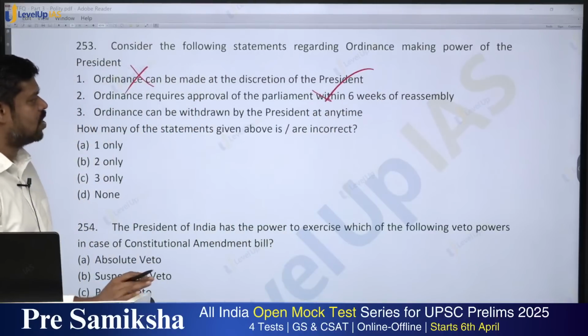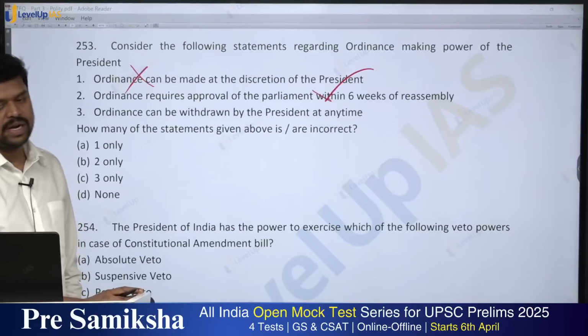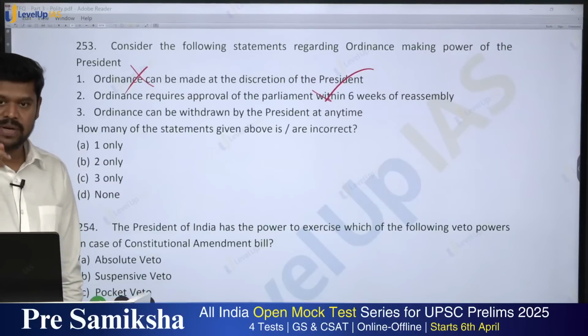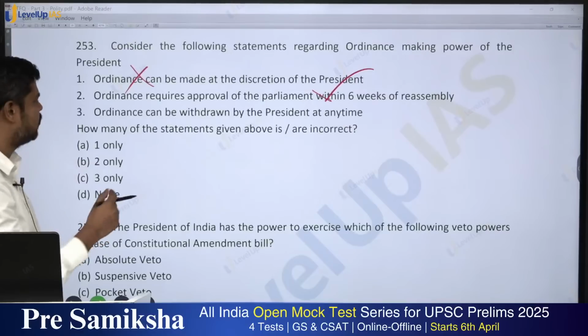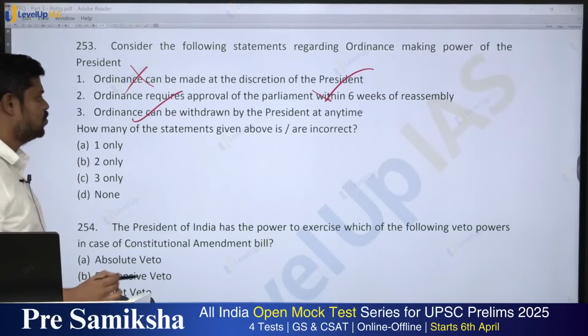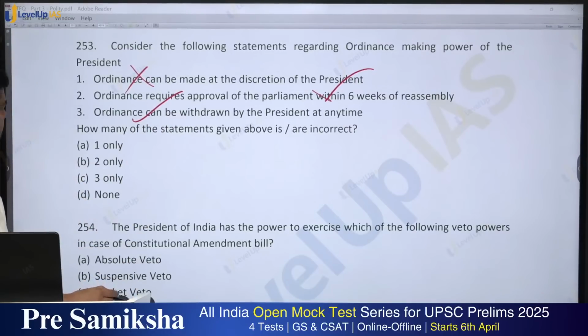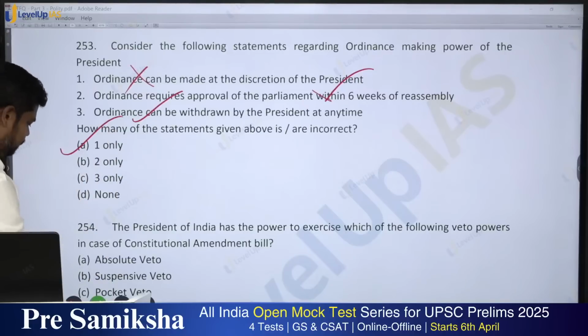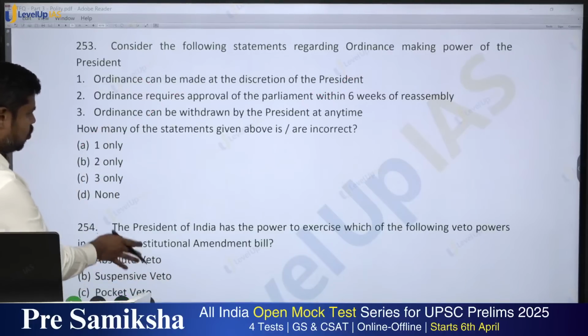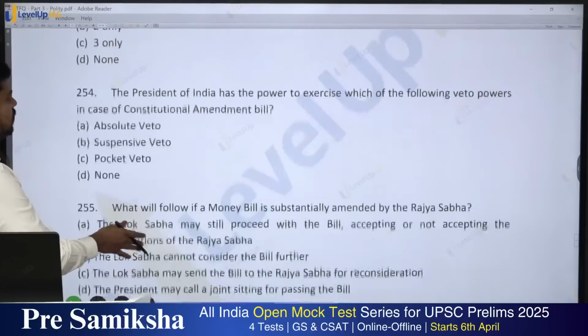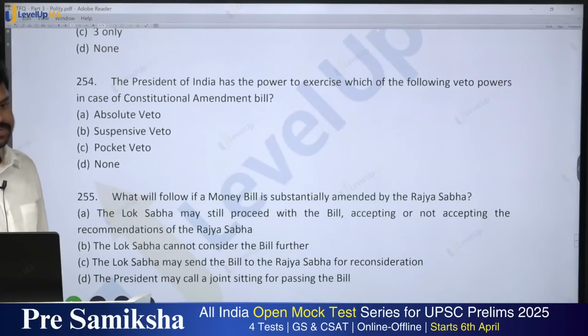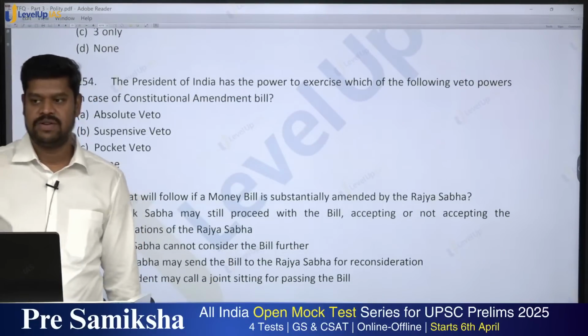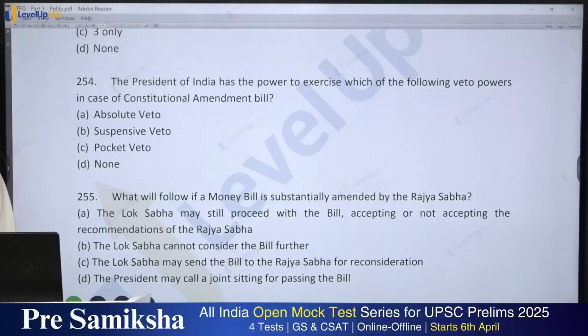3. Ordinance can be withdrawn by the president anytime. Yes, at any time the president can withdraw it, but based on the aid and advice of the Council of Ministers. So this is true. So how many of the statements are incorrect? 1 only. Okay, so try to give me an answer for this question. What is the answer? Because I have already discussed a similar question.